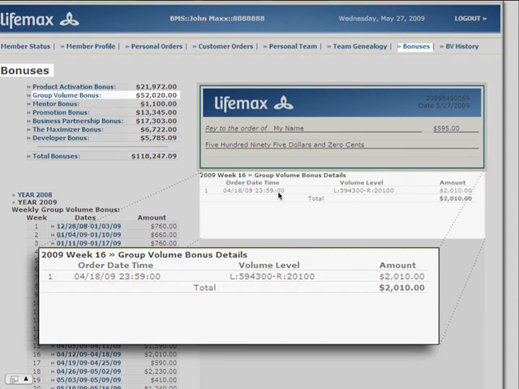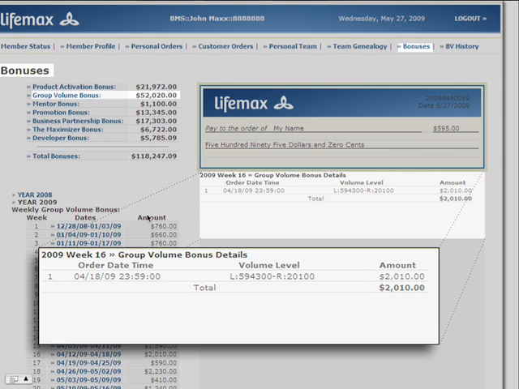This is another depiction. This is a different organization that shows that in this particular week, ending on Saturday night just at midnight, on the left leg there was over 500,000 points. On the right leg that week, over 20,000 points accrued, and because this distributor was both active and qualified, they were eligible for a 10% group volume bonus. 10% of 20,100 is $2,010 paid that week in the category of group volume bonus.